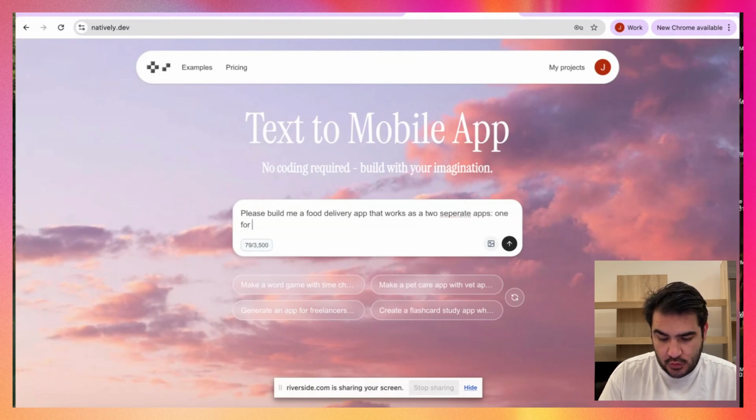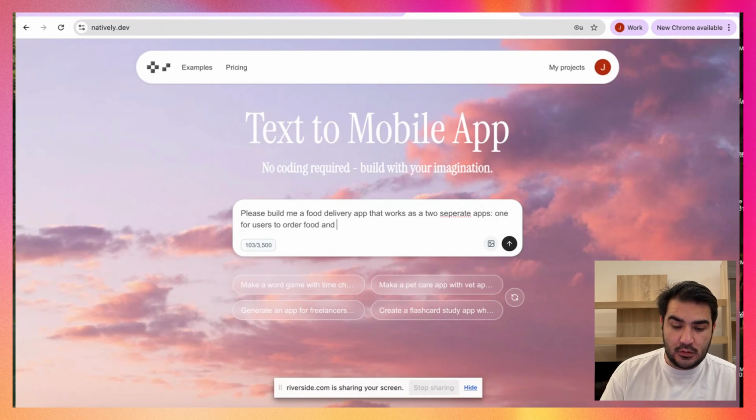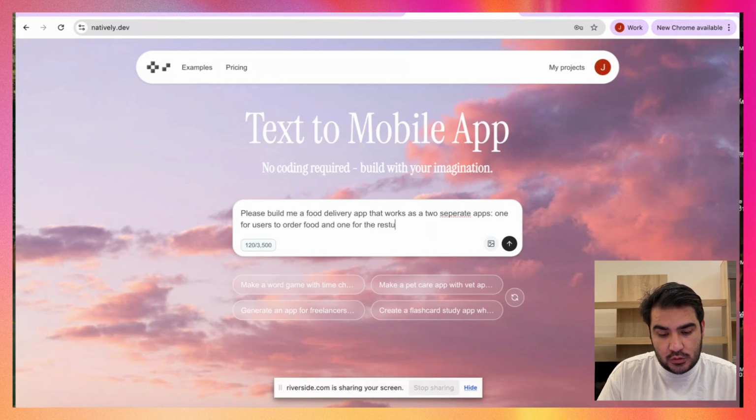One for users to order food. I have so many misspellings today. And one for the restaurant owners to list meals. So let's give it a go.